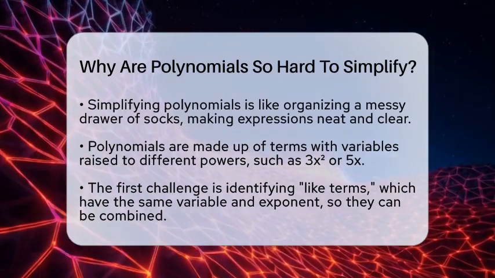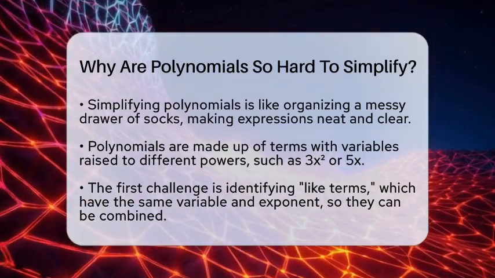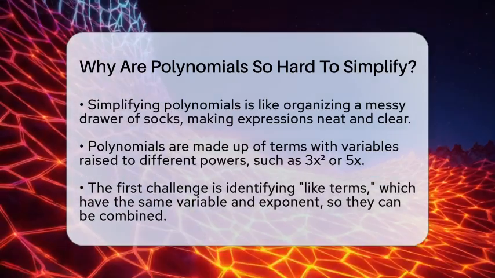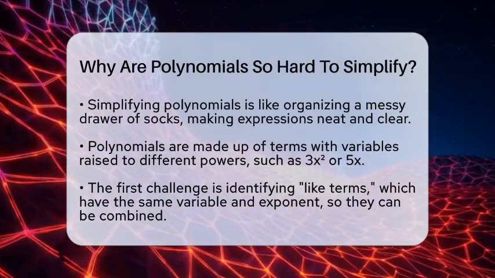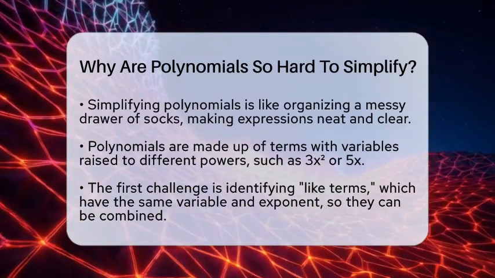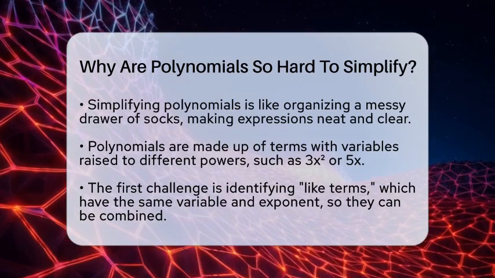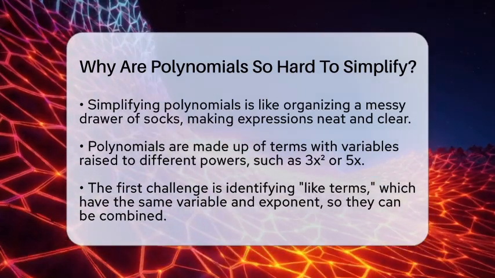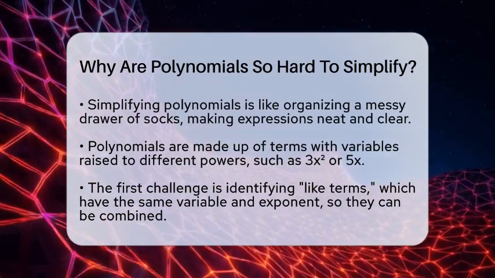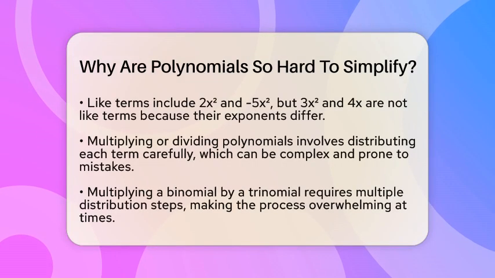Polynomials are expressions made up of terms with variables raised to different powers, like 3 times a variable squared or 5 times a variable. The challenge begins with recognizing which terms are like terms. Like terms are those that have the same variable raised to the same power. For example, 2 times x squared and minus 5 times x squared are like terms, so they can be combined.